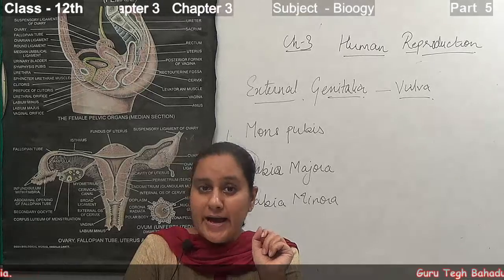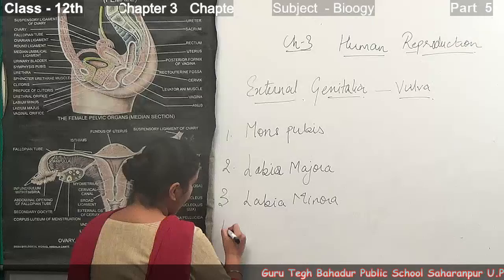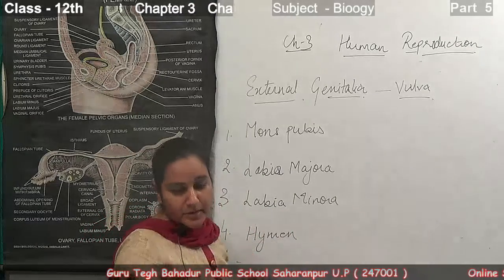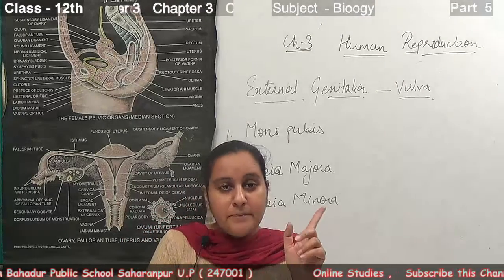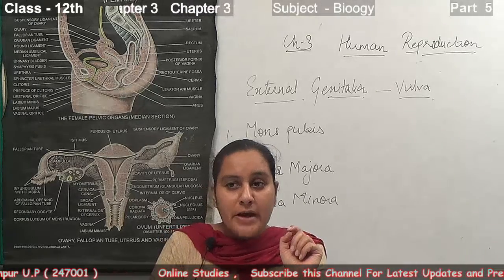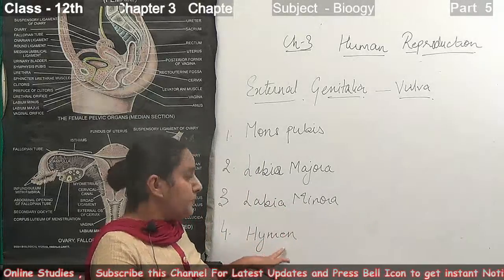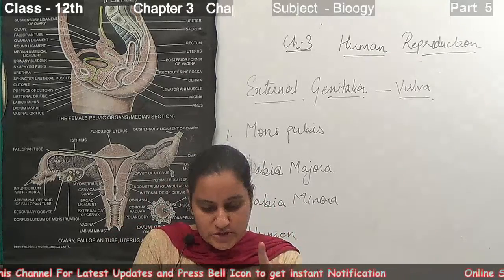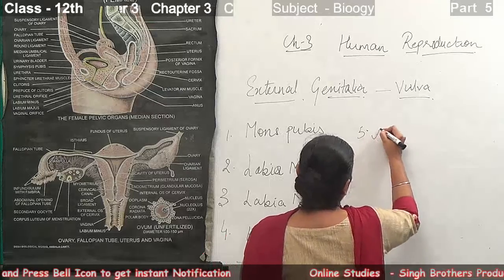Then comes the hymen, a thin mucous membrane that partially covers the vaginal opening, which usually breaks during the first intercourse. The last part is the clitoris.